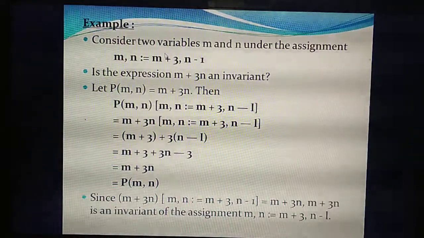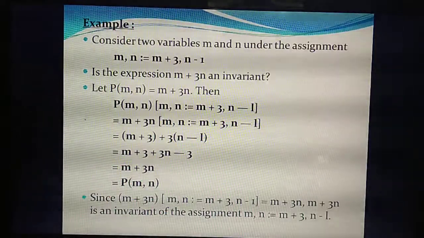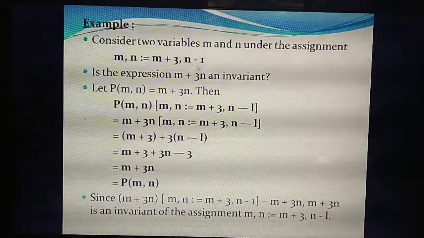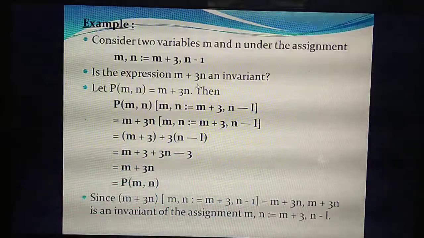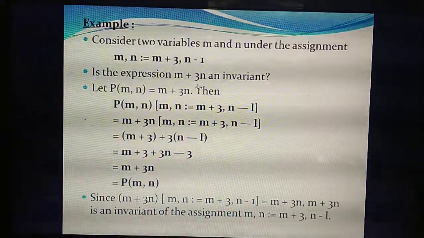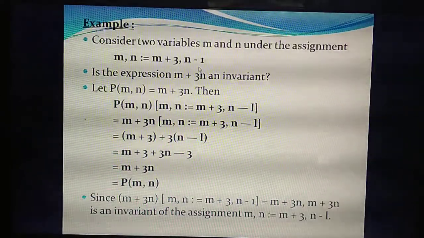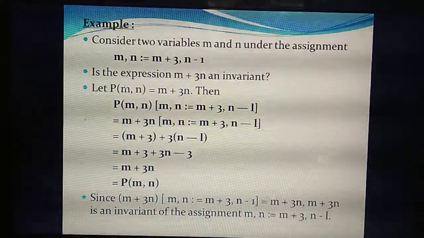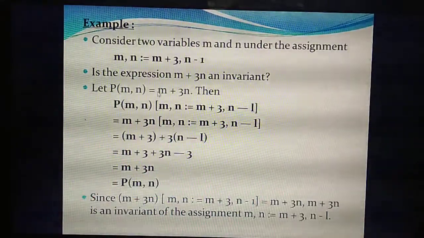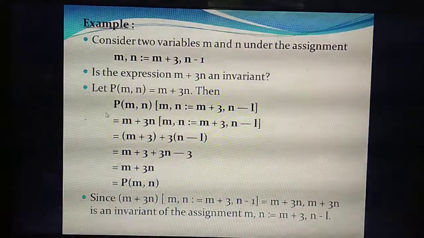So here in the question you are going to check whether m plus 3n is an invariant. Okay. So what do you need to prove? M plus 3n. The last question we have solved, m p minus c is an invariant. Likewise here, you are going to check whether m plus 3n is an invariant or not. So what do you need to prove? P of m comma n equal to m plus 3n. Okay. Now substitute the values similar to the last problem.